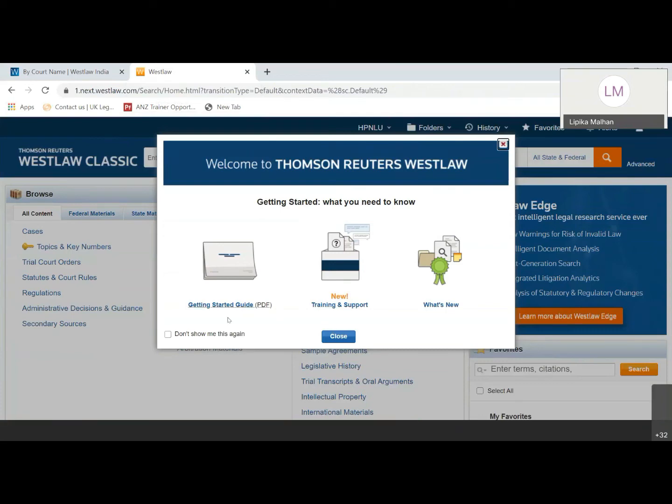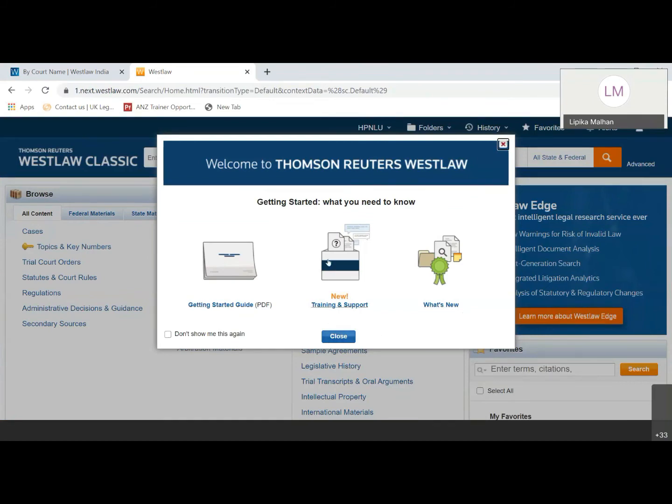So this is the getting started guide. In case you want to learn about how to use this platform, you can download this PDF guide. There's a training and support portal which gives you access to different videos related to how to make your searches related to cases, legislation, or any particular search you want to look at. You can find them in the training and support videos. And What's New helps you with the new features which are added here on this platform.